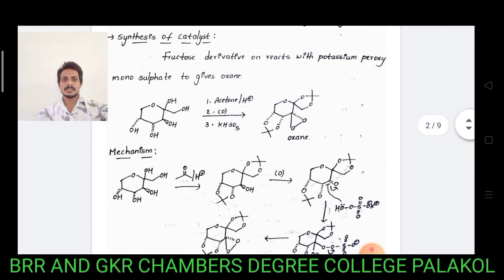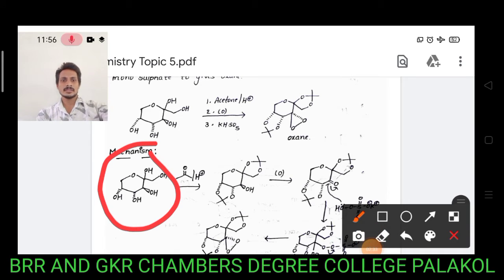Let us observe the mechanism. First, the fructose derivative reacts with acetone. Acetone protects the 1,2-diols.